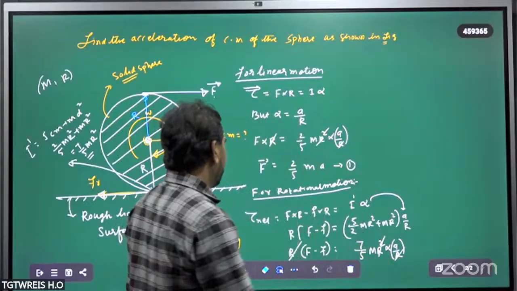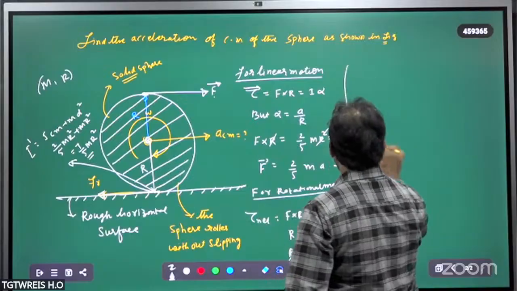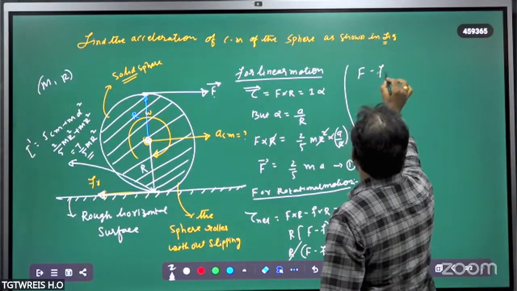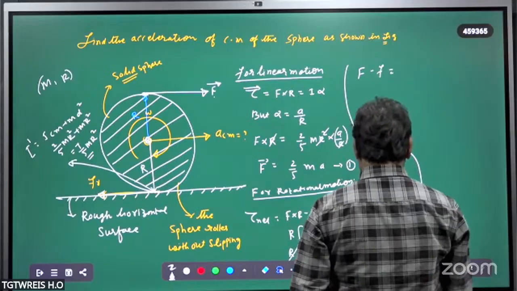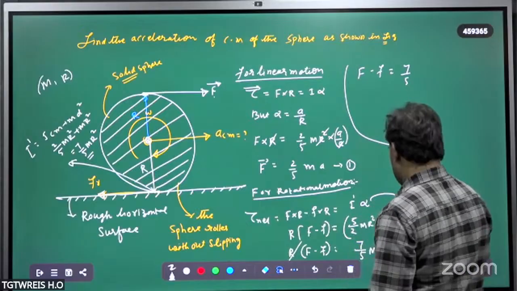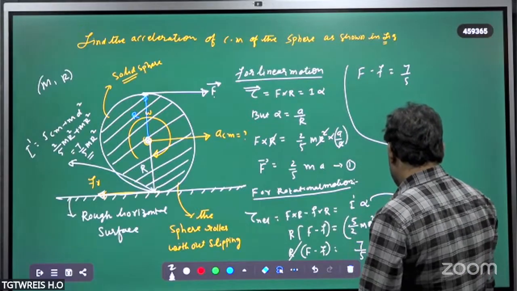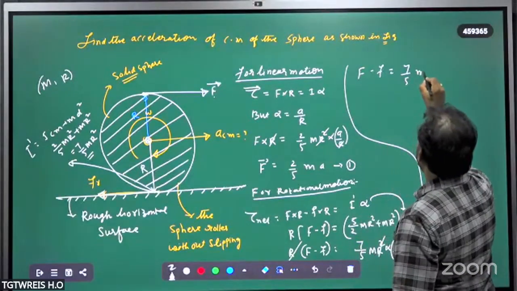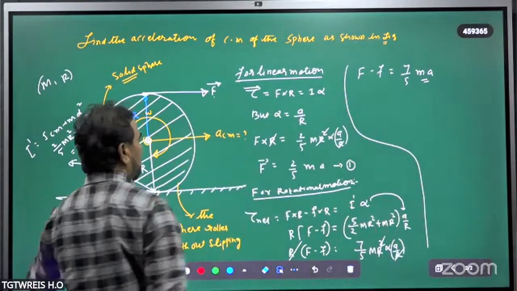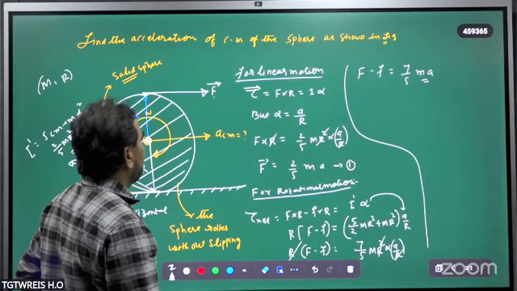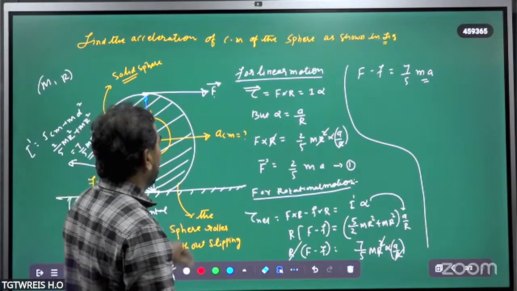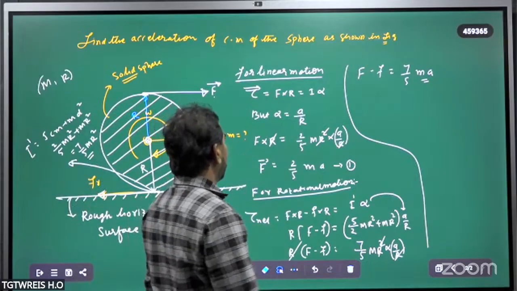Okay. F minus f is equal to 7 by 5 MA. 7 by 5 MA. Is it clear? So from this, we already know the value of f. f is equal to 2 by 5 MA.